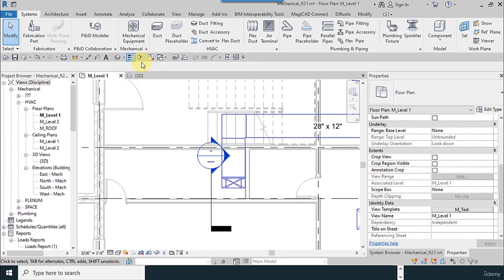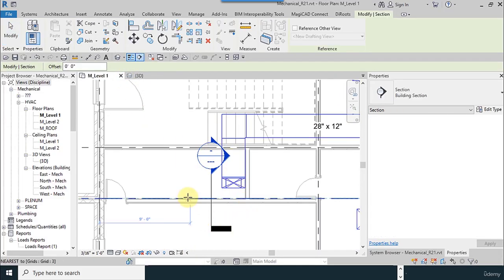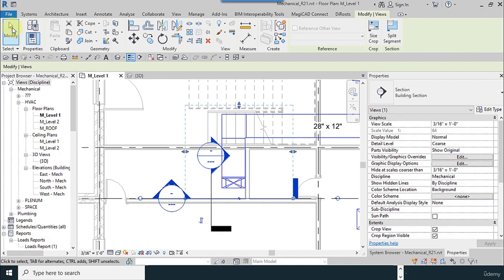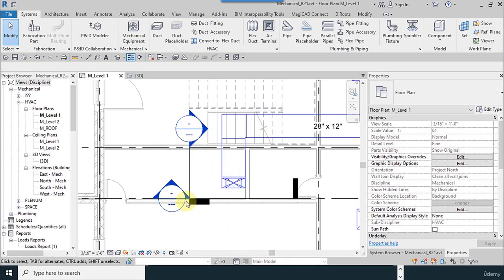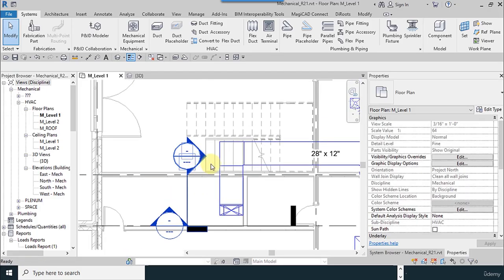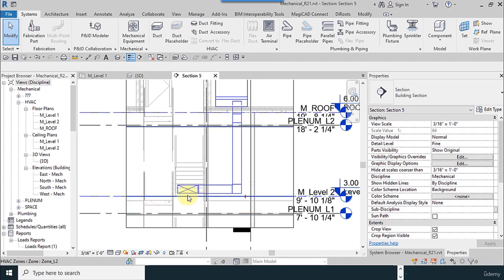Let me make a section to see the inside, and I move the section a little to the left, and I will see inside both.